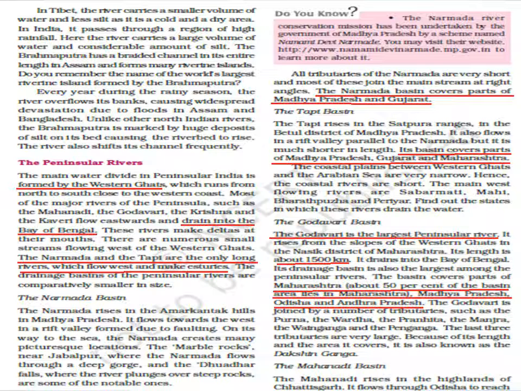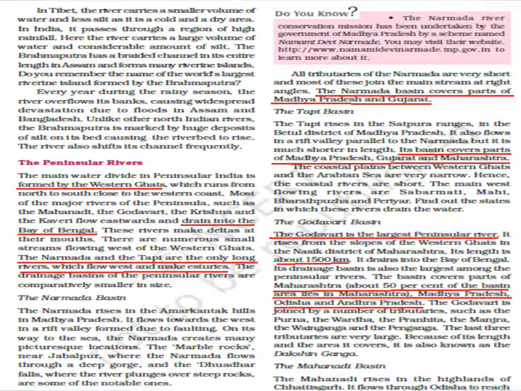That means all the rivers except Narmada and Tapi start from the Western Ghats and drain into the Bay of Bengal, but these two rivers drain into the Arabian Sea. Also, the drainage basins of the peninsular rivers are smaller in size compared to Himalayan rivers.